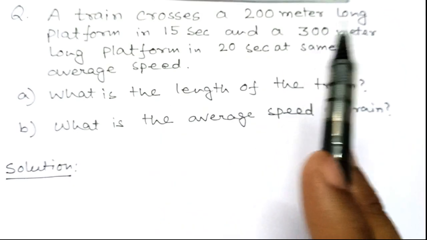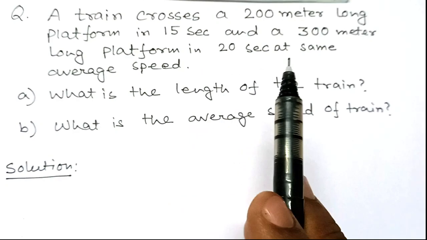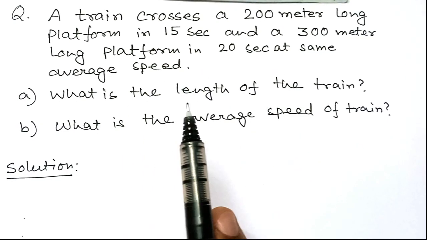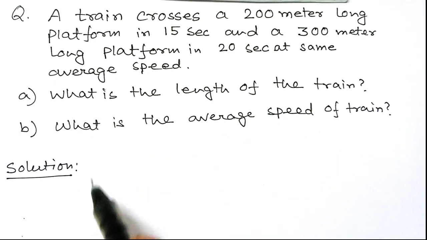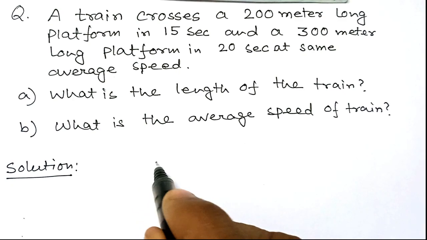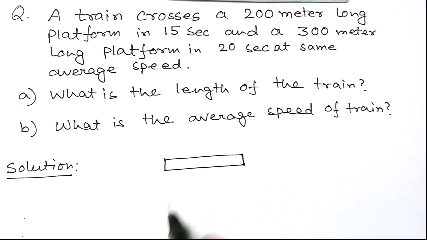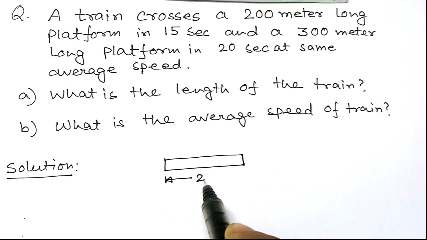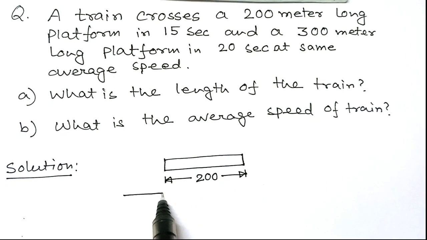A train crosses a 200-meter long platform in 15 seconds and a 300-meter long platform in 20 seconds at the same average speed. So we have to calculate what is the length of the train and what is the average speed of the train. Now let us see this problem pictorially. Say this is the platform, and the first platform whose length is 200 meter,